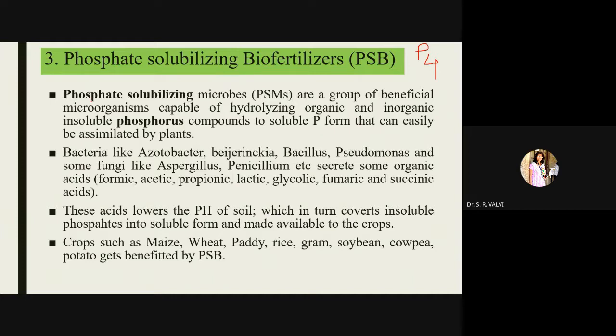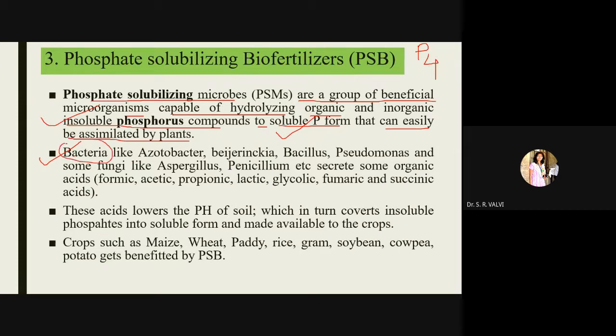So see here, phosphate solubilizing microbes are a group of beneficial microorganisms capable of hydrolyzing organic and inorganic insoluble phosphorus compounds to a soluble phosphorus form that can easily be assimilated by plants, right? So here they are going to hydrolyze insoluble phosphorus, see here, insoluble phosphorus to soluble phosphorus, right? So which are the organisms doing this job? Here there are some bacteria as well as some fungi.